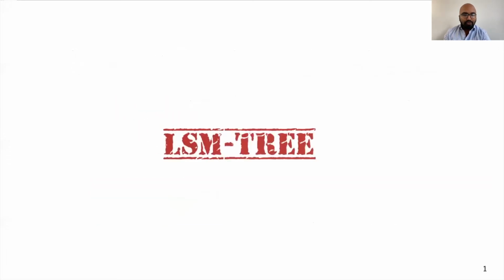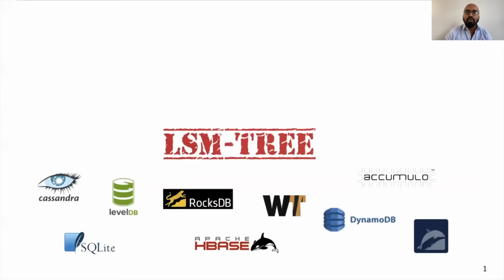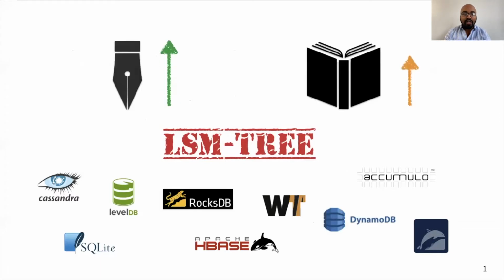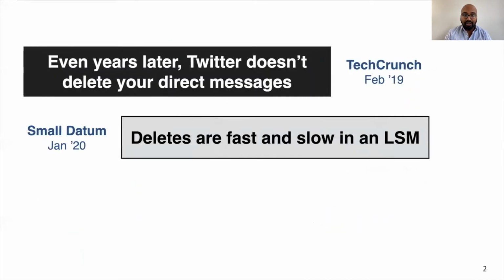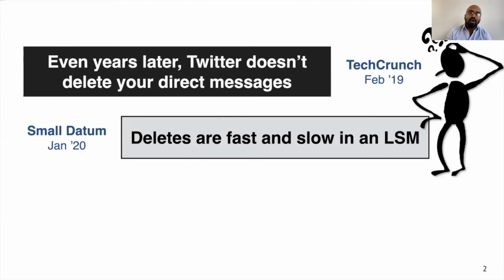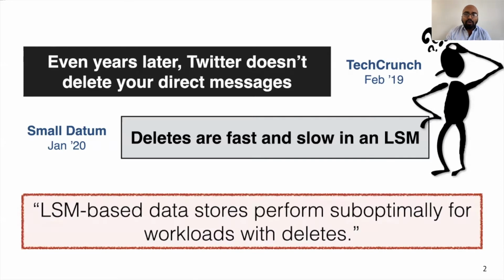Log structure merge trees or LSM trees are widely used in the storage layer of several NoSQL based commercial key value stores. LSM trees employ the out of place paradigm to realize fast writes to the database while ensuring competitive read performance. While LSMs are great for reads and writes in general, they are not particularly suitable to support deletes. So we took a closer look at the delete mechanism in LSMs, and we found out that all state-of-the-art LSM-based data stores perform suboptimally in presence of even a small fraction of deletes in a workload.